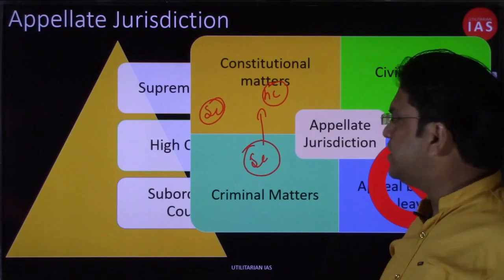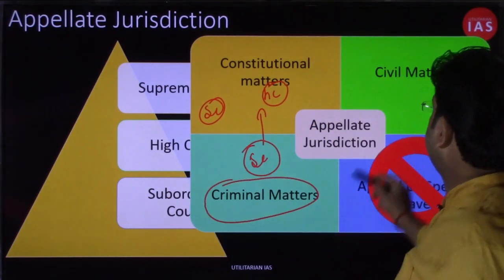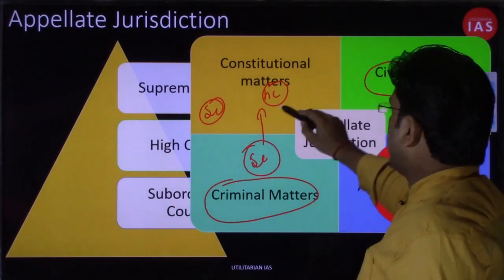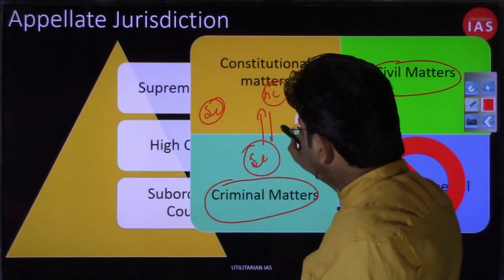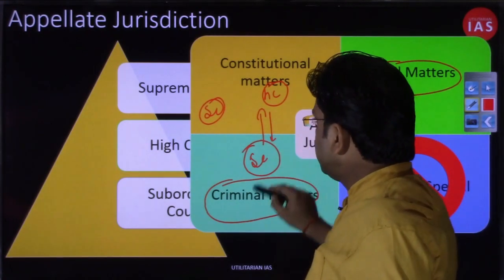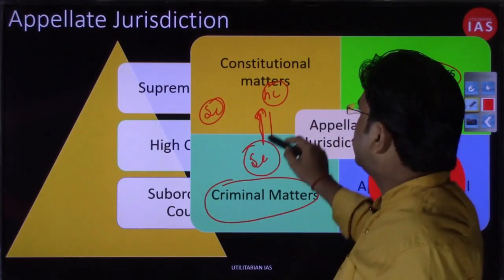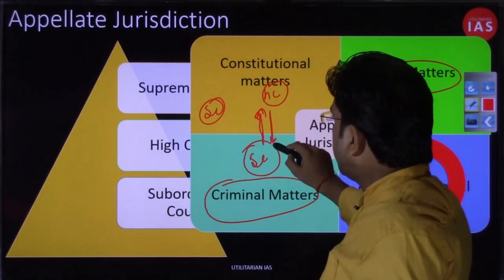Now, depending on the nature of case, your case can fall into criminal matters, your case can fall into civil matters. So your power or your right to move against the decisions of the subordinate court to the High Court is nothing but the appellate jurisdiction of the High Court over